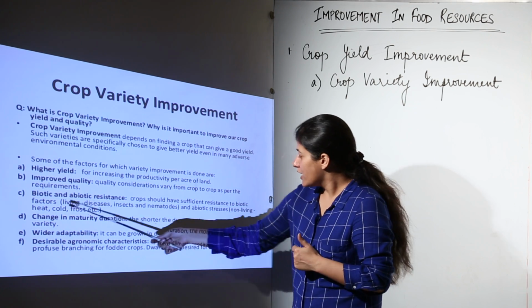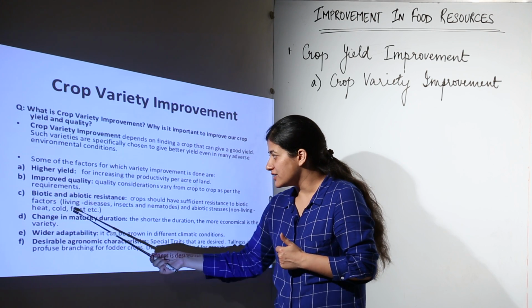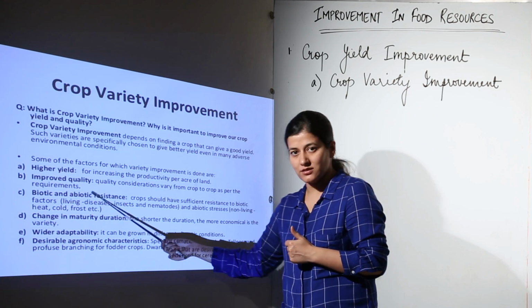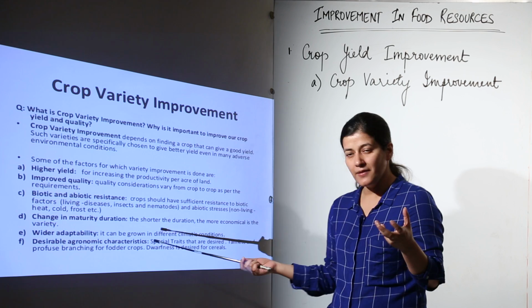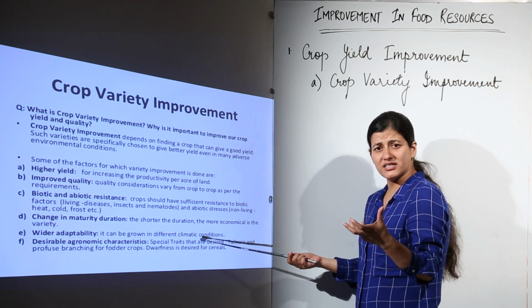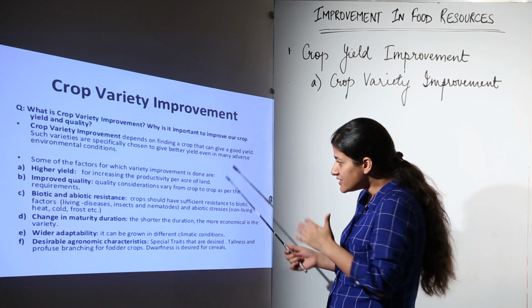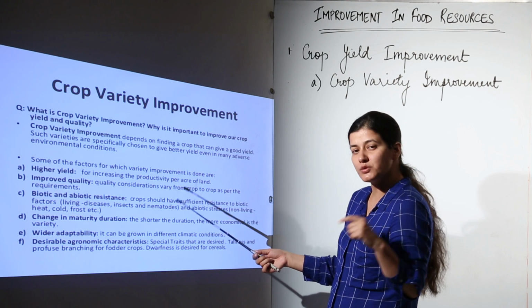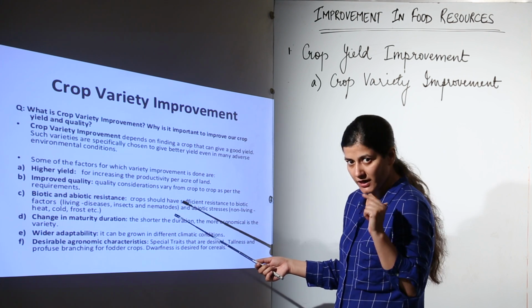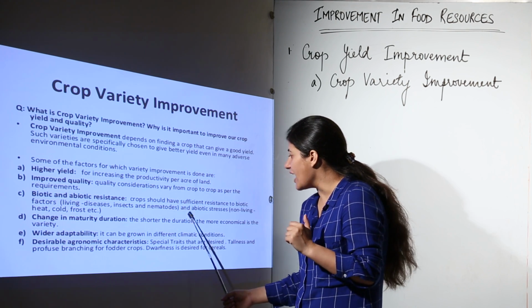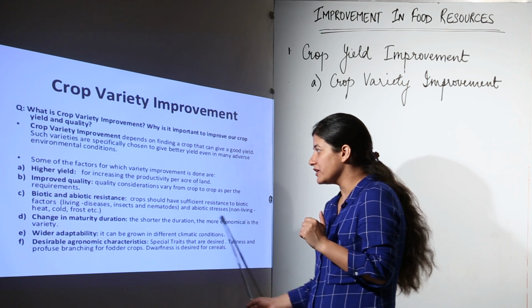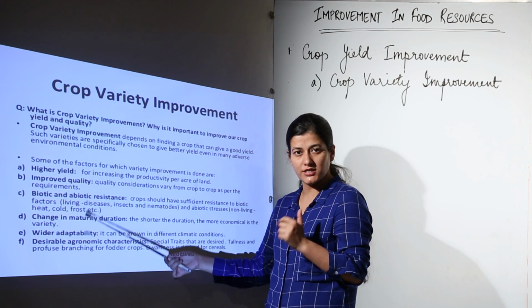See over here, resistance to biotic factors, like living factors such as diseases. Supposedly, it is a fungal disease, a viral disease, or a bacterial disease. It must have sufficient resistance, which is often seen in wild varieties. Okay, and then we have abiotic stresses, non-living stresses like heat, cold, frost, etc.